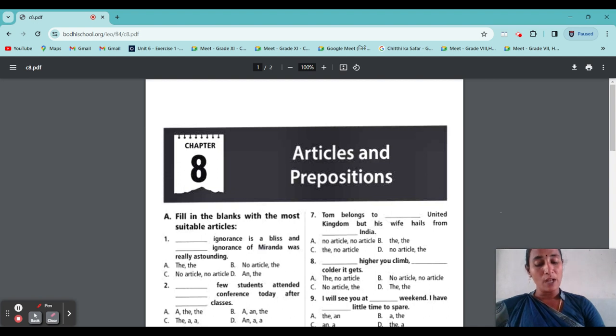Next, where we do not use articles. As I already said, when a plural noun is talked about in general, as in "Girls like pink", the sentence is talking about girls in general, so we do not use the article.